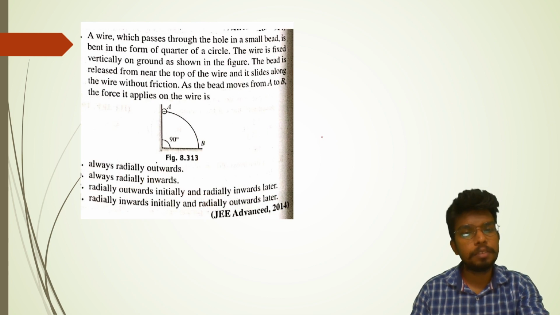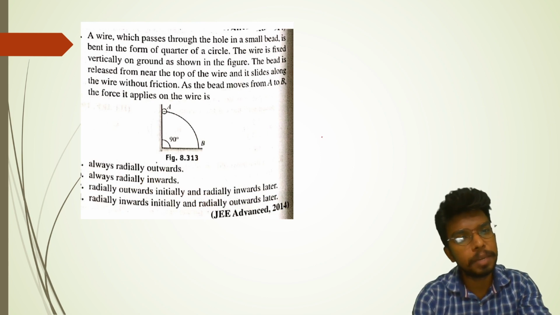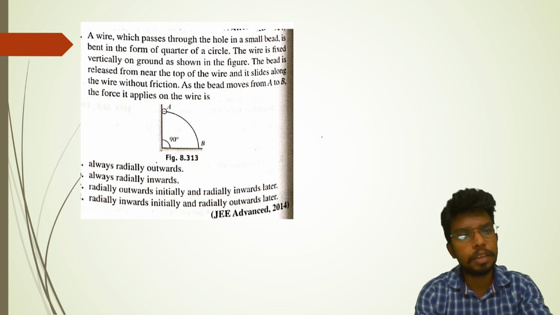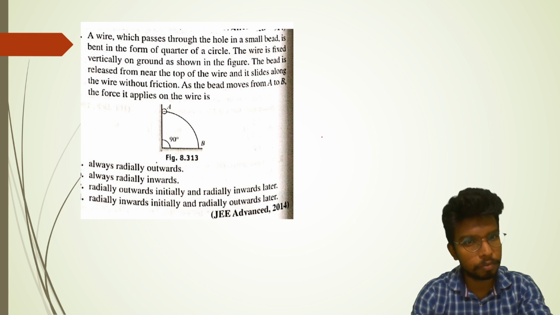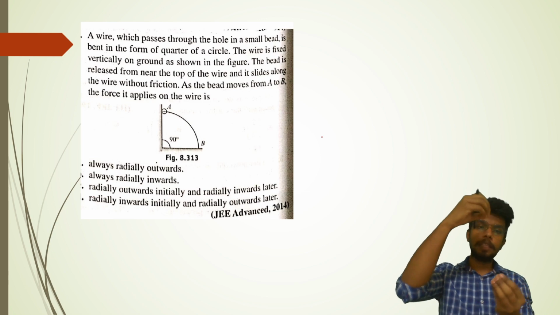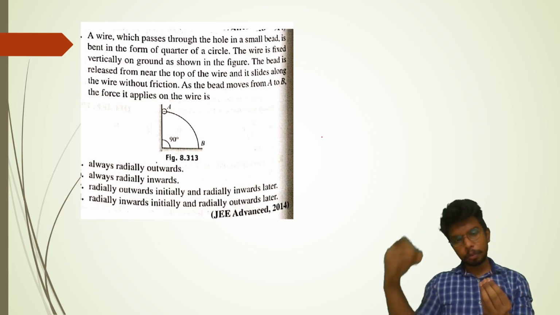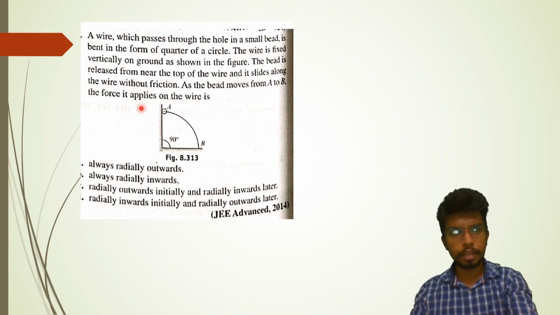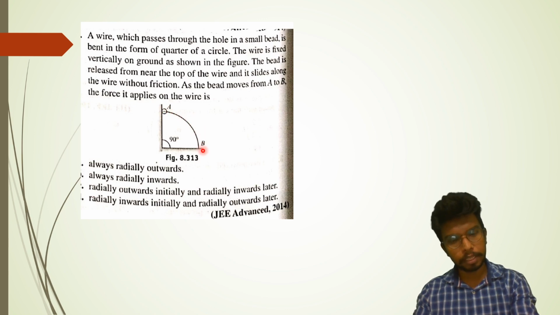A wire which passes through the hole in a small bead is bent in the form of a quarter of a circle, and the wire is fixed vertically on the ground as shown in the figure. The bead is released from near the top of the wire and it slides along the wire without friction. Okay, there is a bead and that bead is sliding along the wire, somewhere like this.